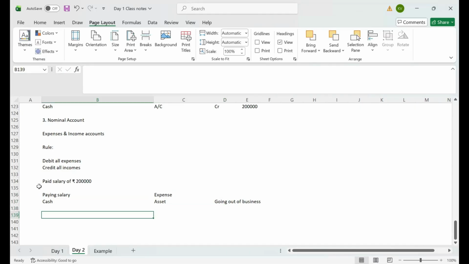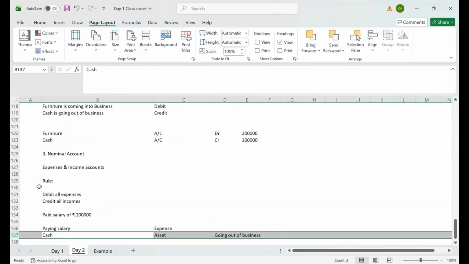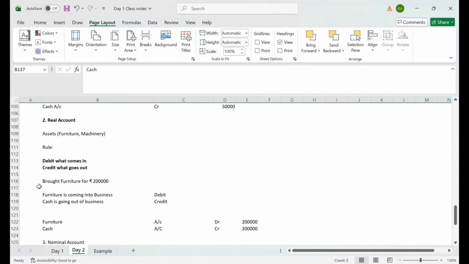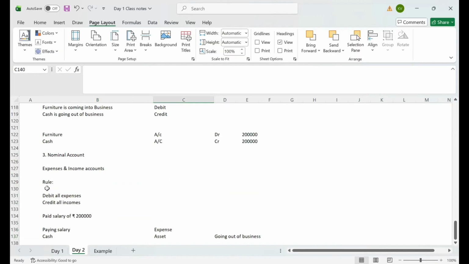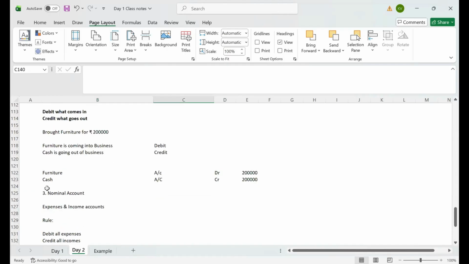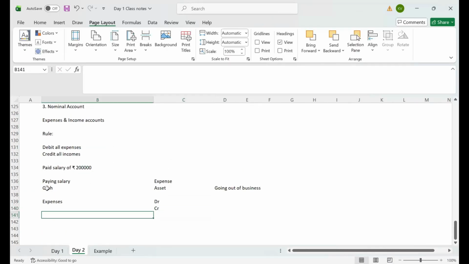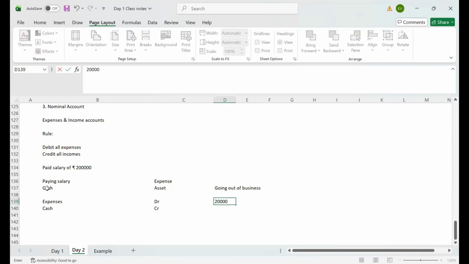What does the nominal account say? Debit all expenses. Expenses, debit. And what is cash? It is an asset, right? We need to follow the golden real accounting rule. What does real accounting say? Debit what comes into the business and credit what goes out of the business. Now, my asset cash is going out of my business. Then what do I need to do? It clearly says credit what goes out. My cash is going out. Cash, credit, 2 lakh rupees.